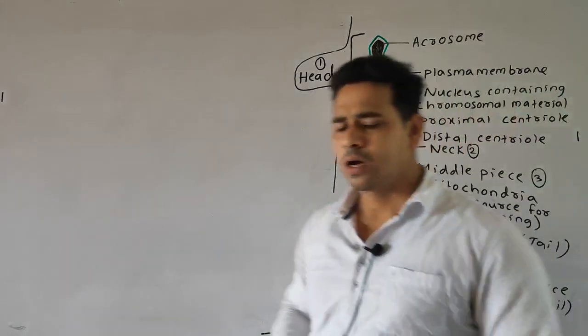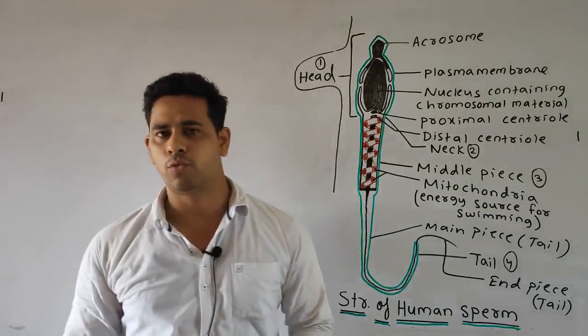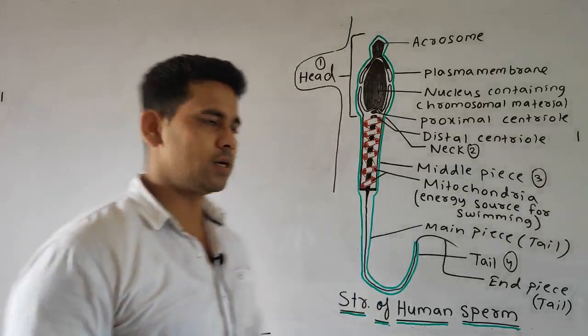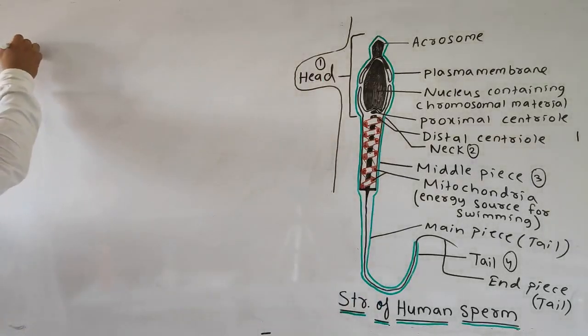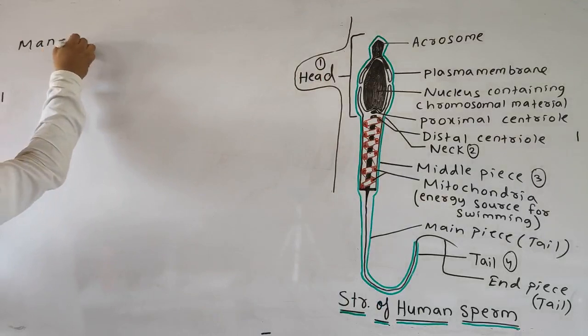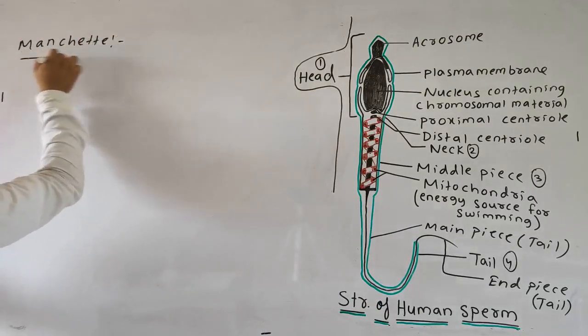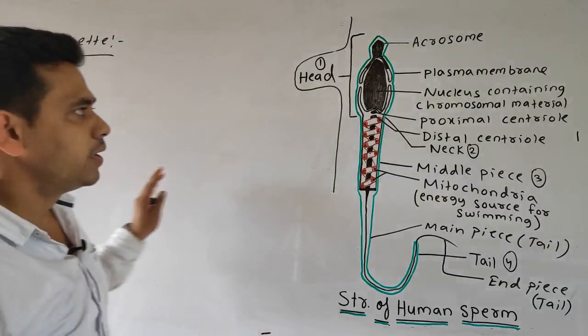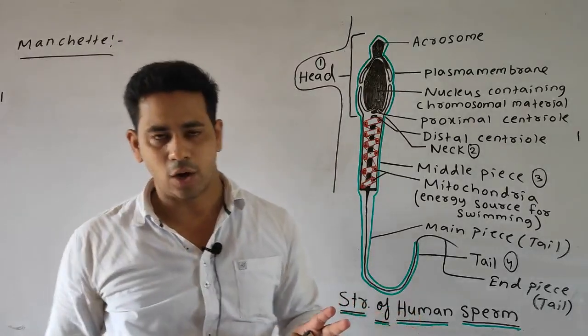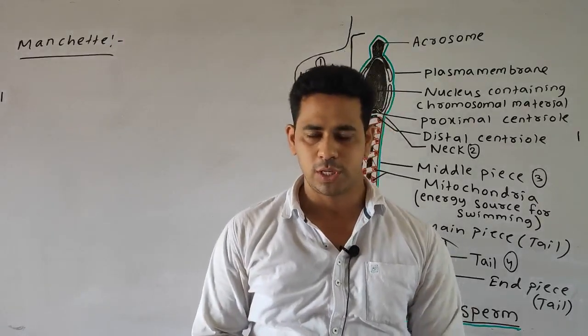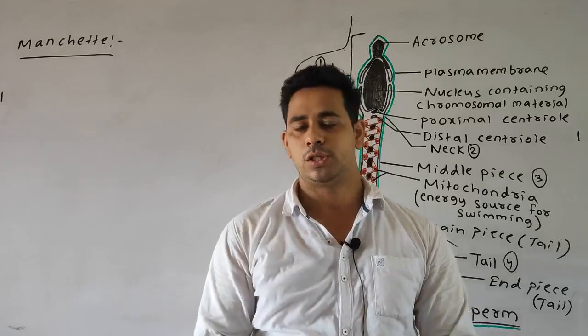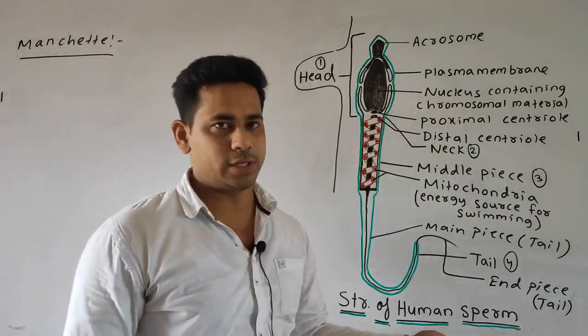Now, students, come to two important terms. One is your manchette, another one is your Nebenkern. Manchette means a temporary collar band, or a band of microtubules around the nucleus, or simply the head. It is known as the manchette.